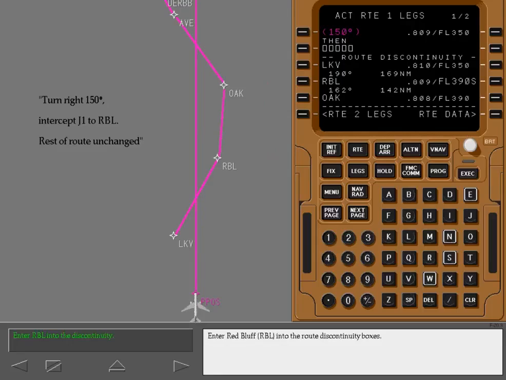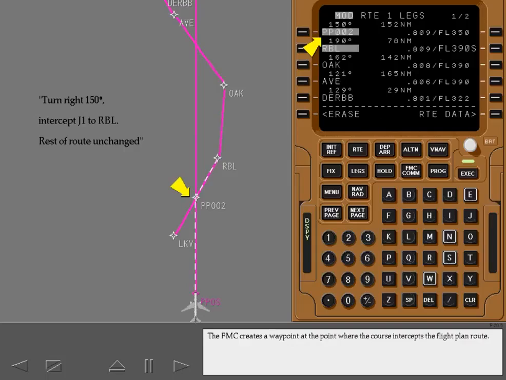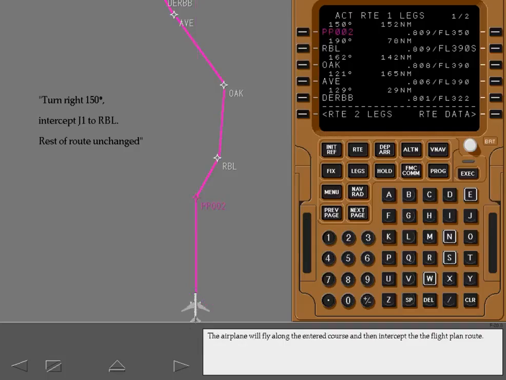Enter Red Bluff into the route discontinuity boxes. The FMC creates a waypoint at the point where the course intercepts the flight plan route. Make the modification active. The airplane will fly along the entered course and then intercept the flight plan route.